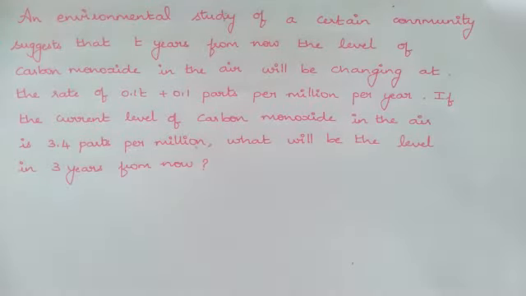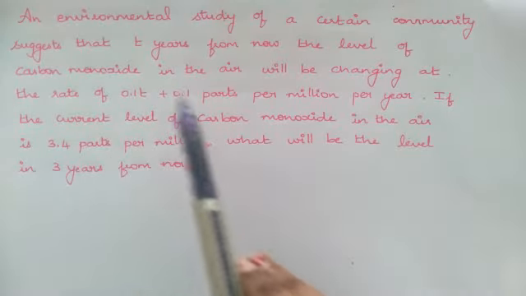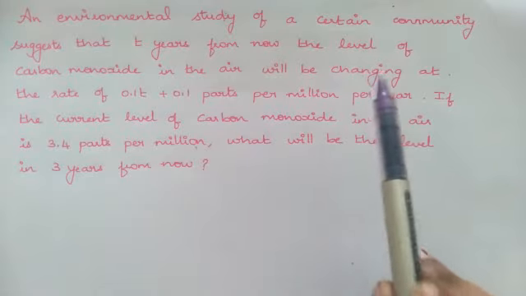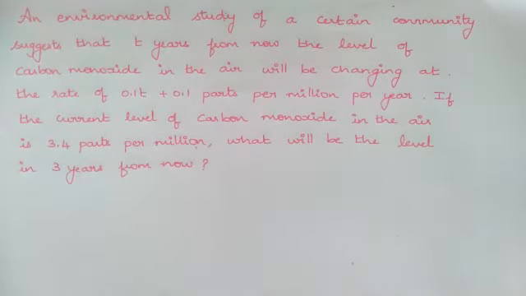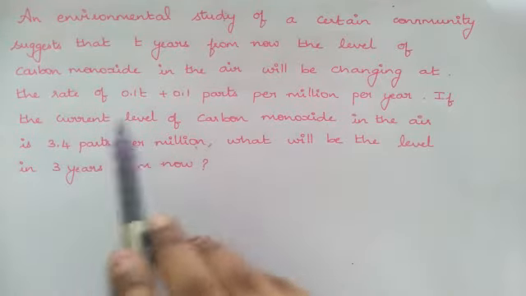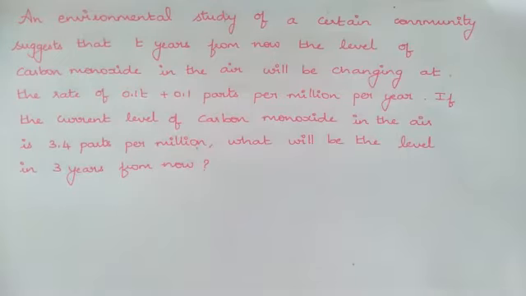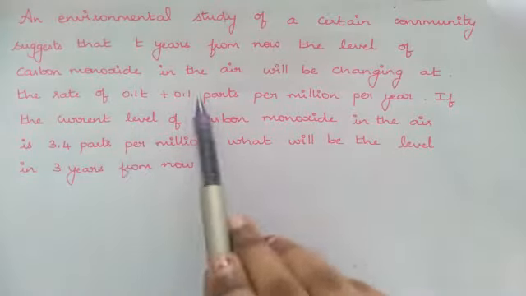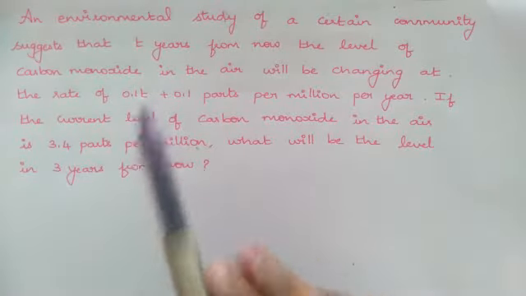It is told that the level of carbon monoxide in the air will be changing at the rate of the given function. So this given function is the rate of change of carbon monoxide in the air. This is nothing but the derivative. We are supposed to integrate it.